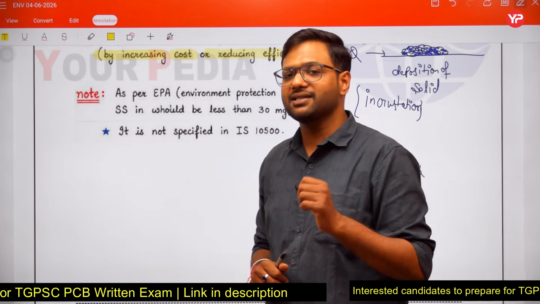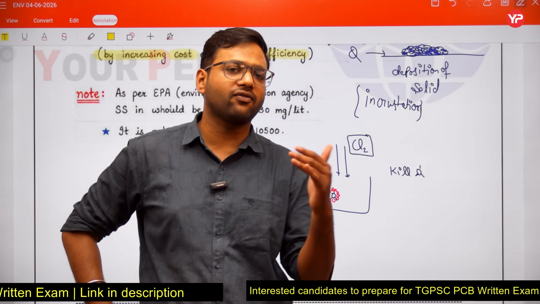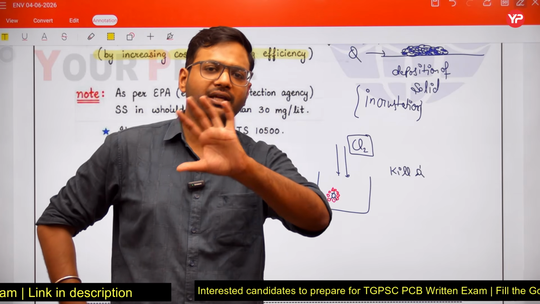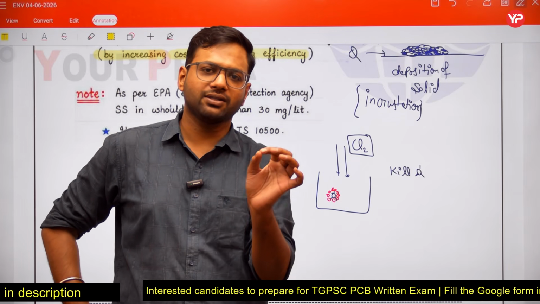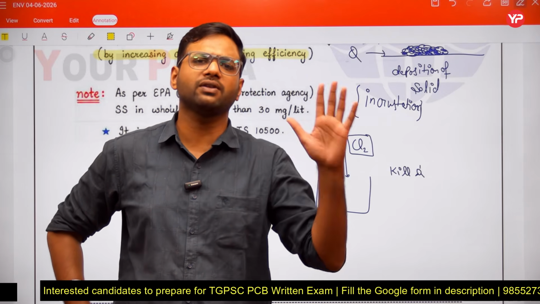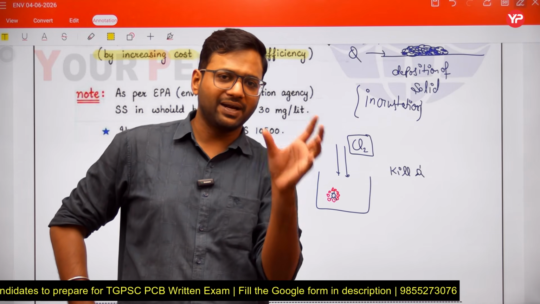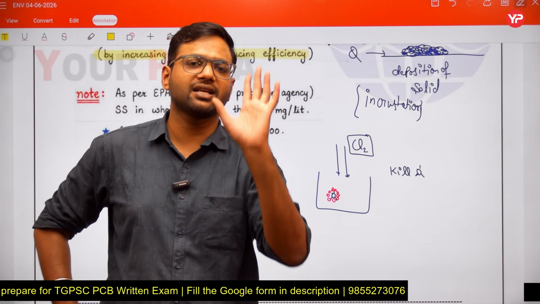But if the question specifically asks what is the limit of suspended solids according to IS 10500, the answer will be nothing mentioned. If options A, B, C have some values and option D is none of these, then click none of these.